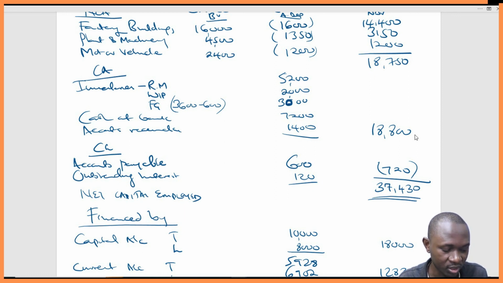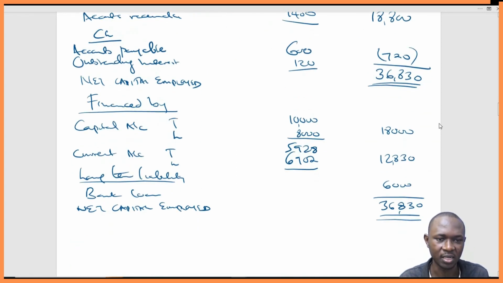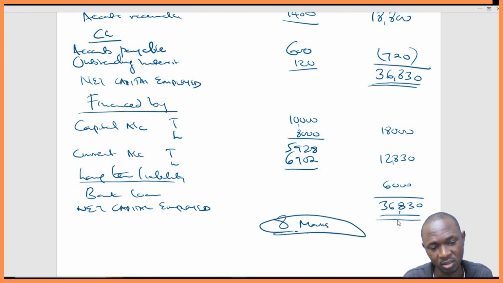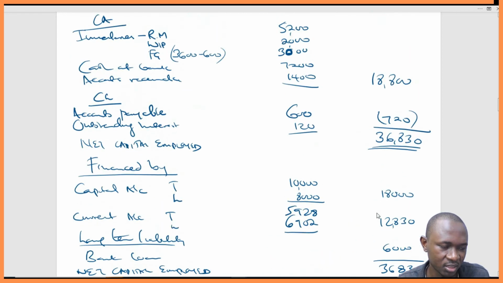That gives you 36,830, and this 36,830, and you can now see the figures are agreeing. So this is net capital employed, and this will give you all the 8 marks that have been set aside for that particular question. It has agreed.